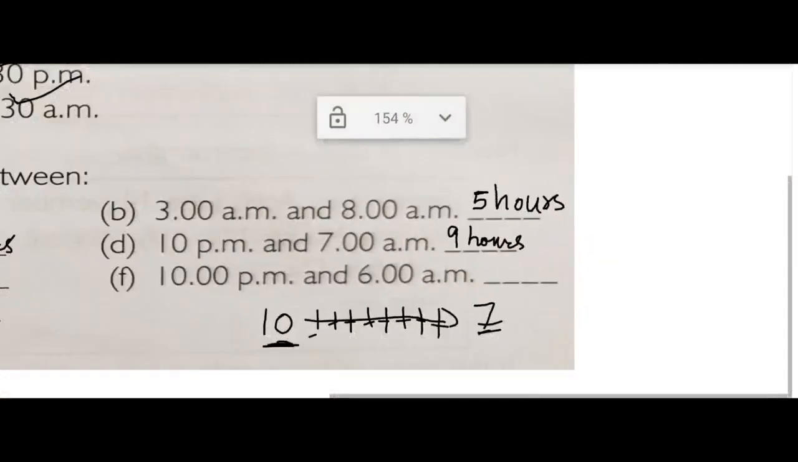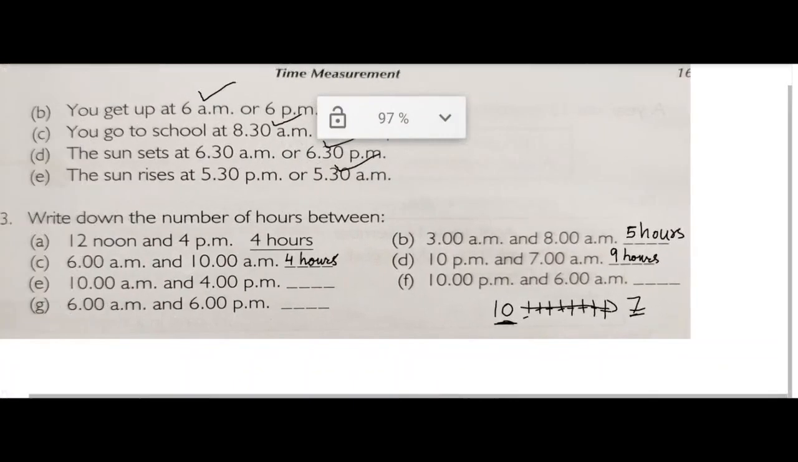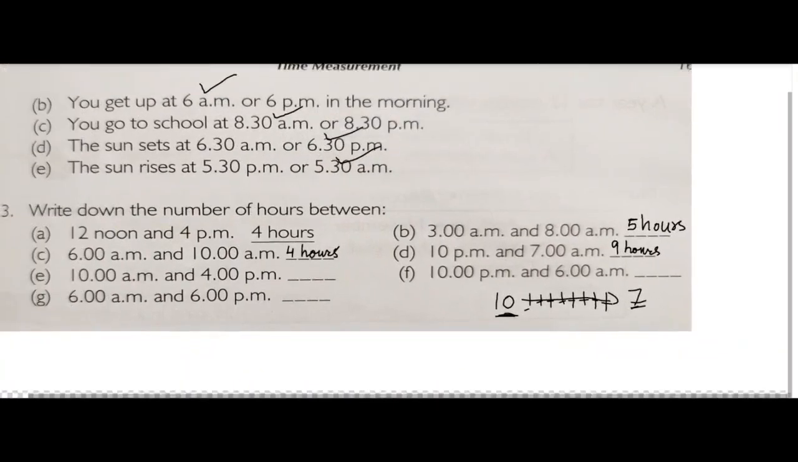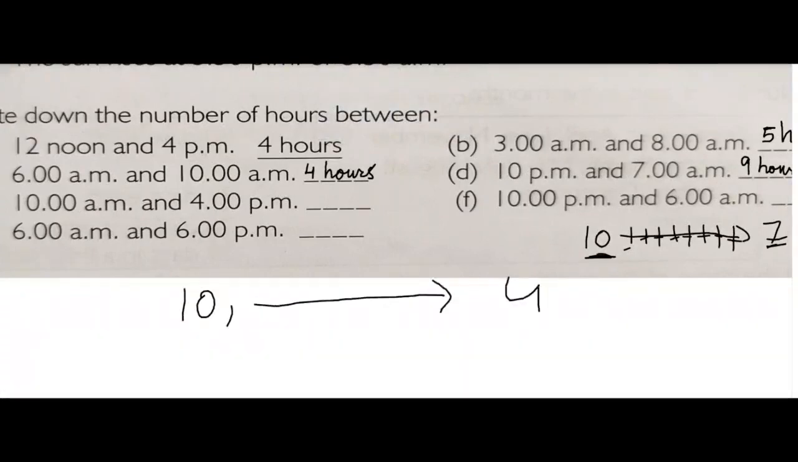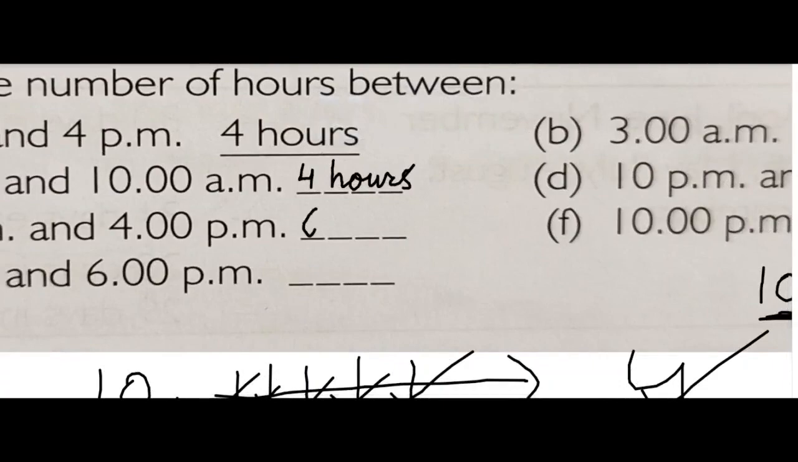Okay children, in the same manner you will do E, 10 AM to 4 PM. Start counting, 10 is there. So 10 to 4 PM: 10, 11, 12, 1, 2, 3 and 4. So 1, 2, 3, 4, 5, 6 hours. How much will you write? You will write 6 hours.